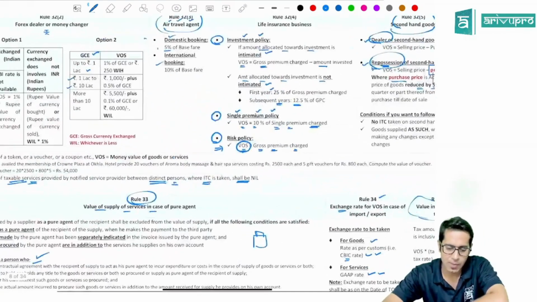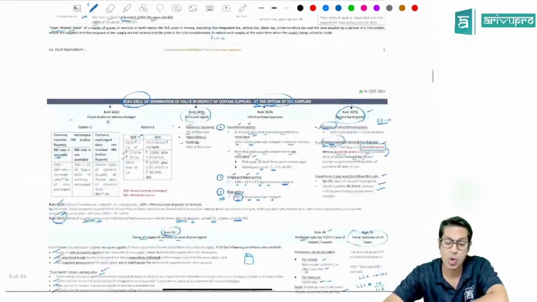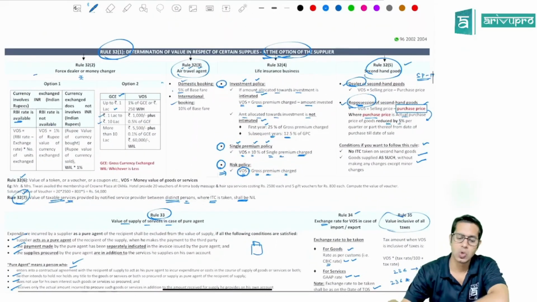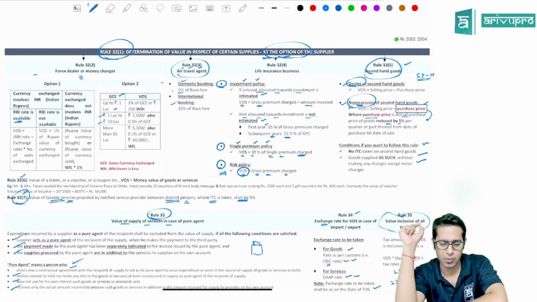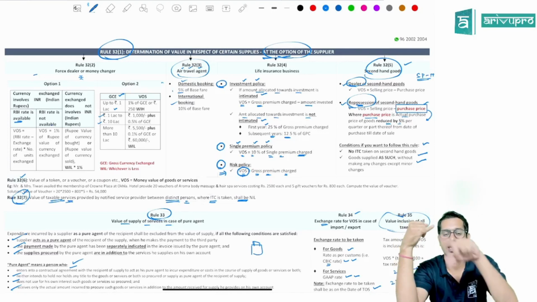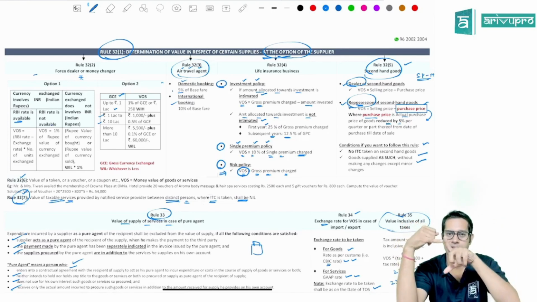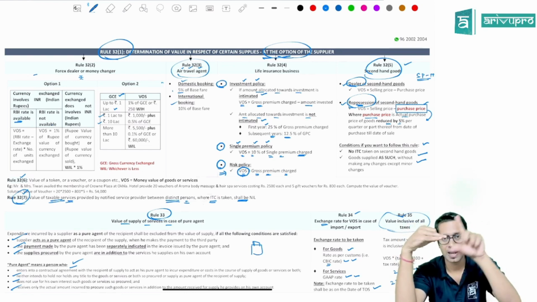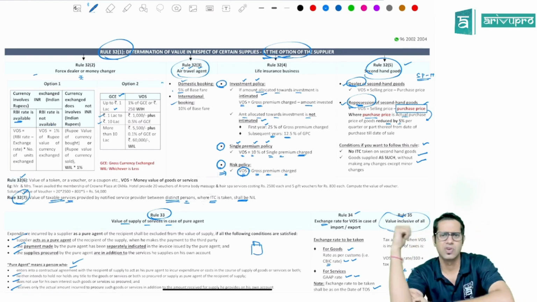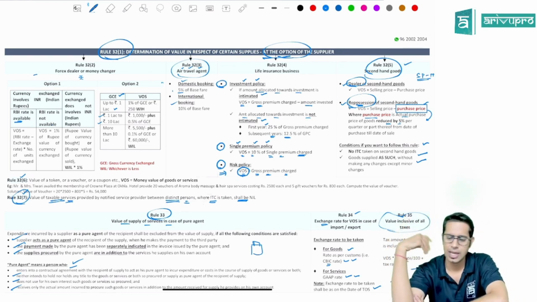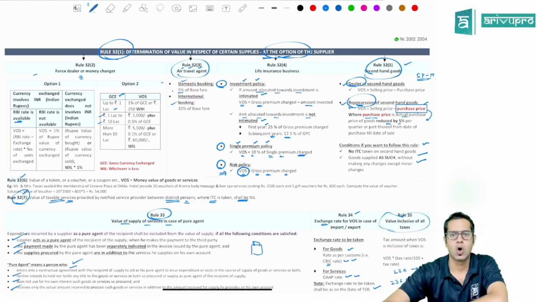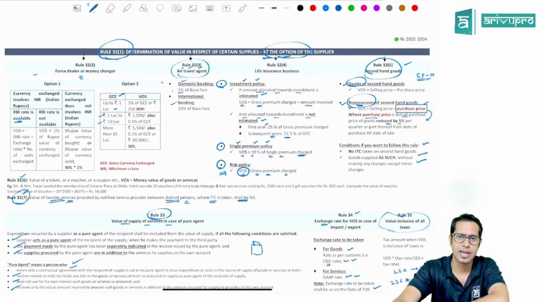Now this is all about this beautiful topic called value of supply. So we'll take a small break. One more break we'll take. In this particular video, we have discussed composition levy, time of supply and value of supply. Now in the next video, we'll continue with the other topics and complete our discussion on this beautiful indirect taxes for CA final students. Let me meet you in the next video.